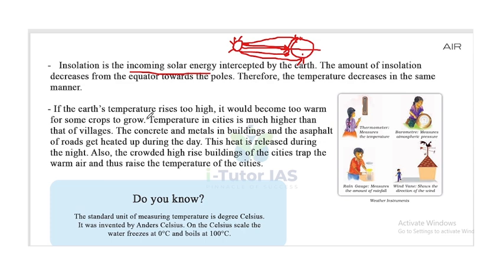If the Earth's temperature rises too high, it would become too warm for some crops to grow. Temperature in cities is much higher than in villages. The concrete and metal in buildings and the asphalt of the roads get heated up during the day. This heat is released during the night. Also, the crowded high-rise buildings of the cities trap the warm air and thus raise the temperature of the cities. So that's why the city experiences high temperature.